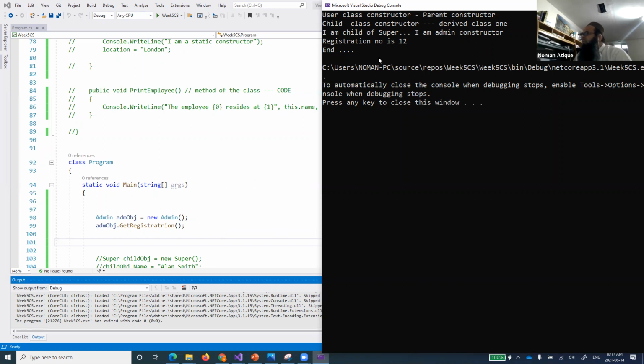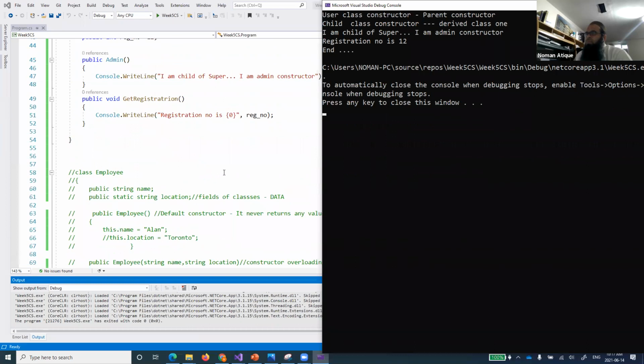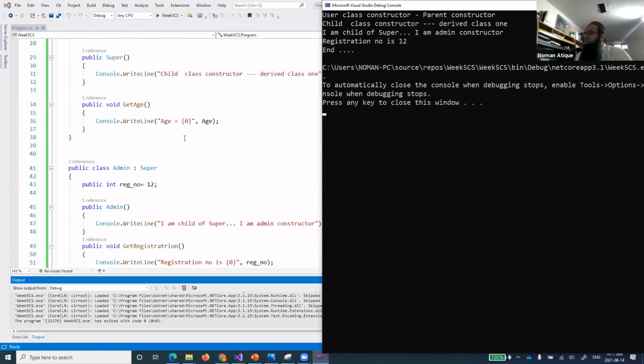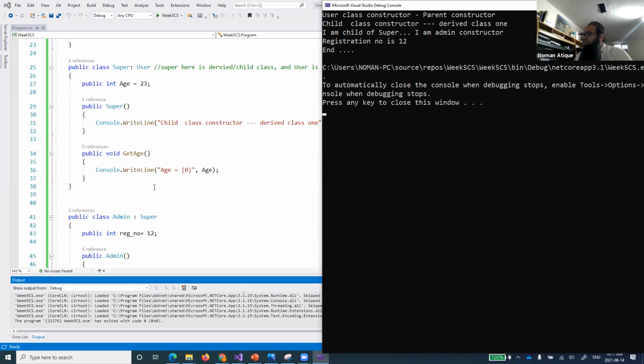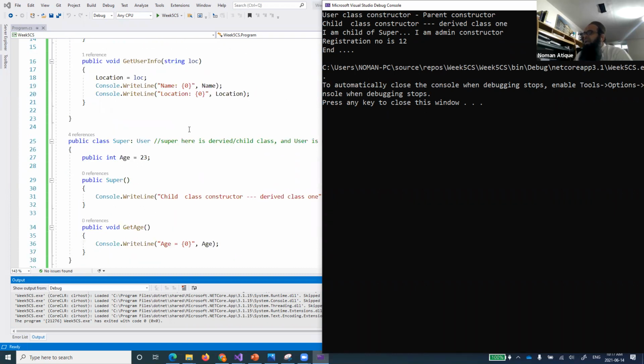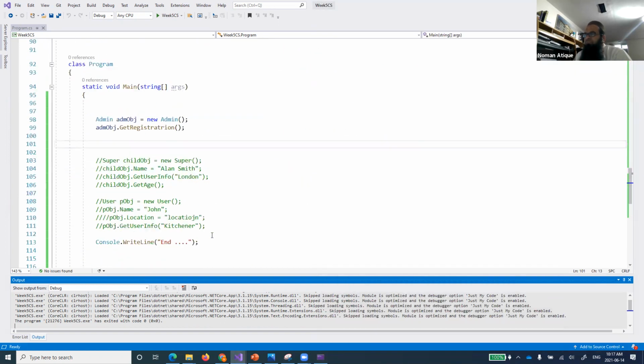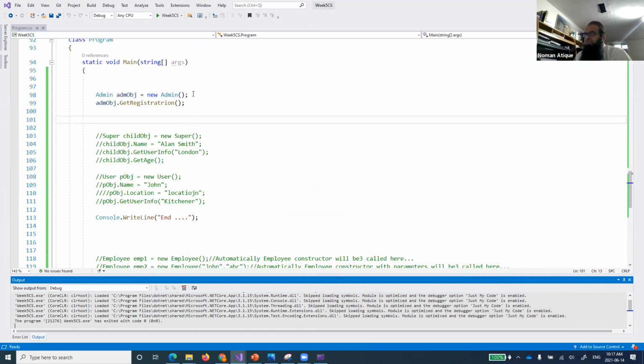Understand that? So it's basically just accessing that one. Now let's do one thing. This admin child class will have the features of all its parents, whatever is in the parent, and it has all the features of its grandparent as well. Let's go over here and see what is available to this one.